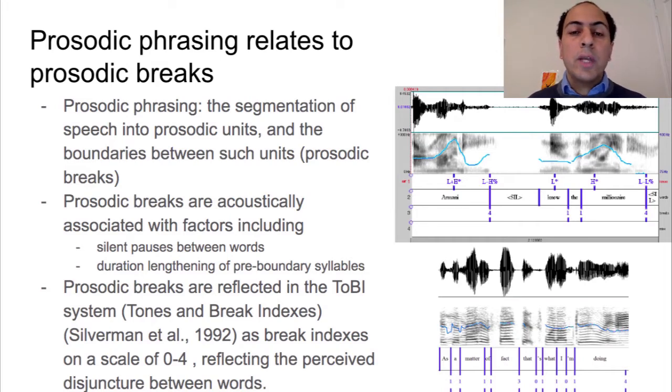In terms of annotation, prosodic breaks are represented in the ToBI annotation system in terms of break indices, which take values ranging from 0, indicating that there is no break or no disjuncture between words, to 4, meaning that there is a strong break corresponding to an intonation phrase boundary, or 3, which corresponds to an intermediate phrase boundary.